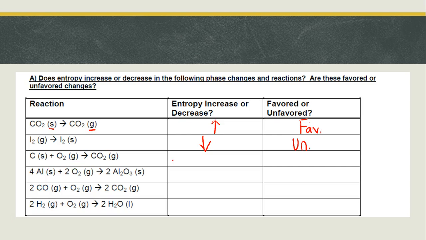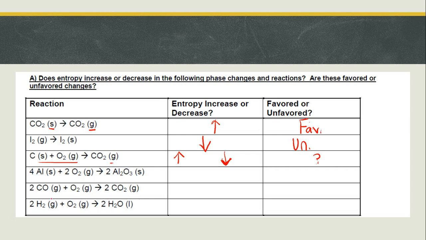This one, we have two things becoming one, and we have a solid and a gas becoming all gas. So this one's kind of conflicting. I think you can make an argument for either one based off of what we know. From the standpoint of increasing, it's increasing because it's all becoming a gas. But it's decreasing because two things are becoming one. So this one is kind of hard to do. Sometimes you don't have enough information to decide.